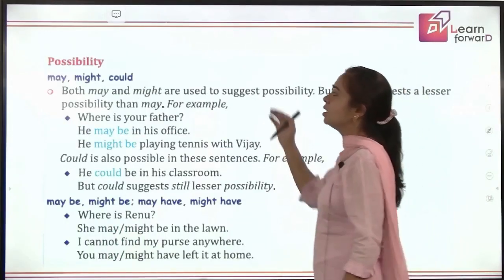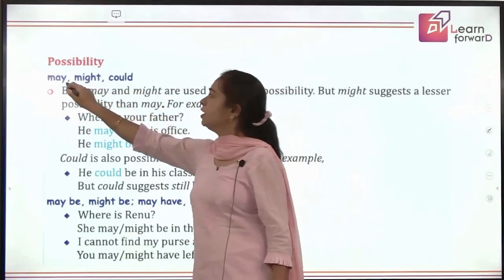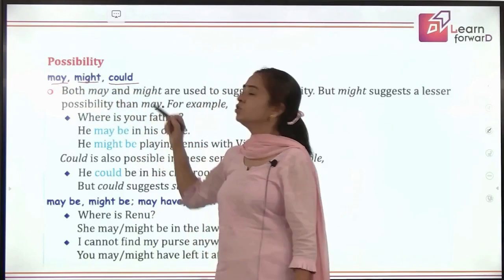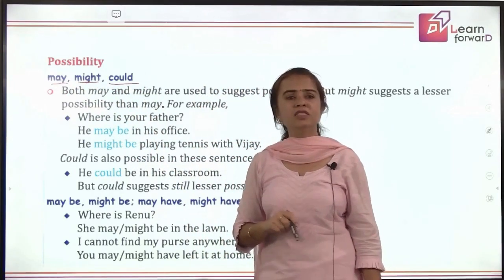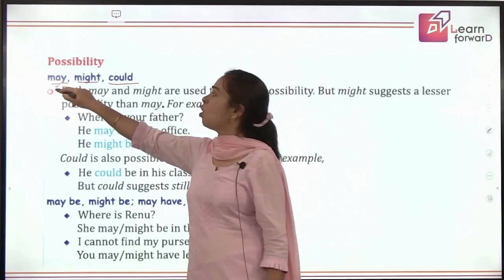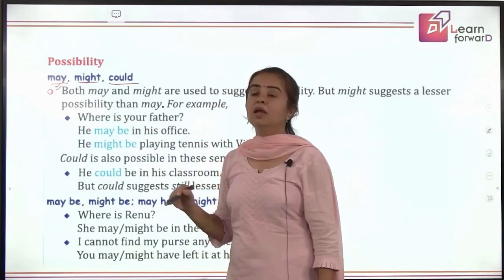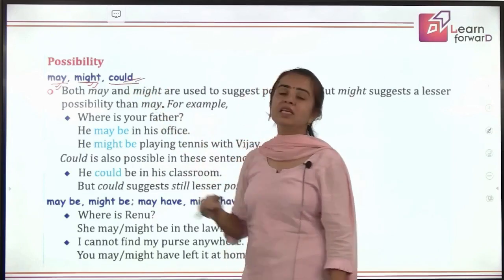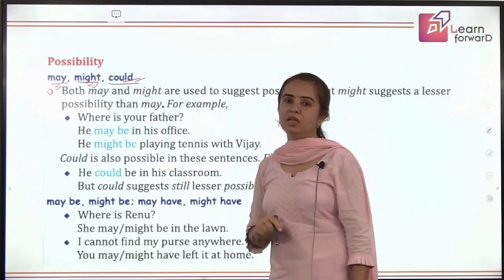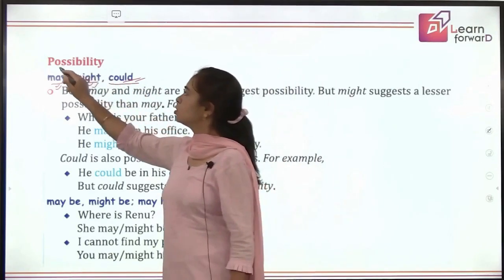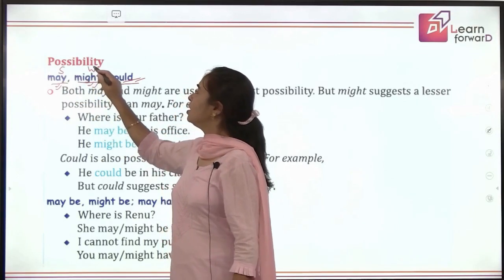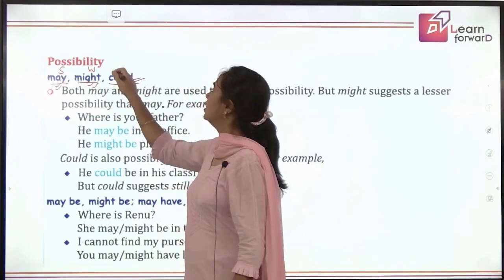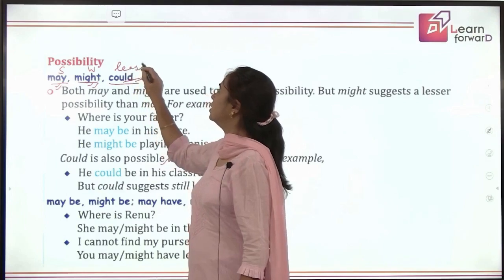The next is possibility. For possibility, we say may. We can also use might and could. But what's the difference? May shows the strongest possibility. Might shows a weaker one and could shows the least possibility of anything. For example, this is the strongest, this is the weaker one, and this is the least possible.